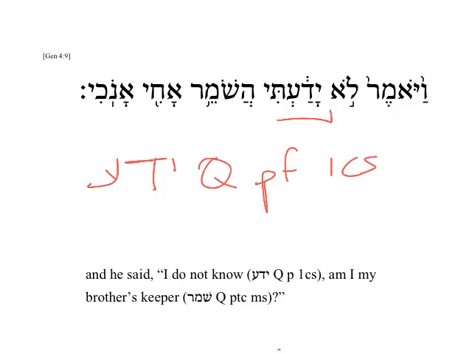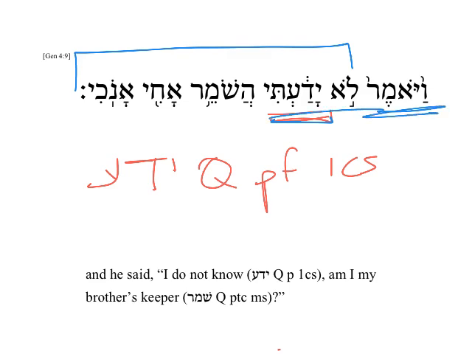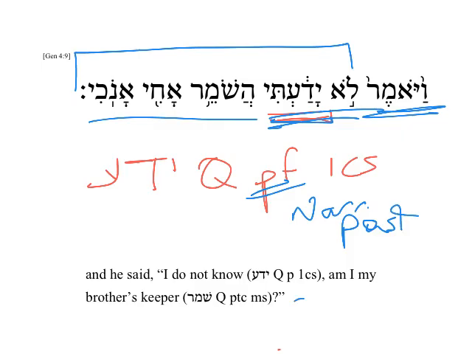Now if we just had this word by itself, if that's all we had, yadati, we would translate it I knew or I have known. But because it's in direct discourse, and he said, I do not know, we wouldn't say it here in past tense, I have not known, or I did not know. It's, I do not know. Am I my brother's keeper? So again, whether the perfect verb is set in narration, then we typically will default by making it past tense. But if it's in discourse, we have to decide. And in discourse, a perfect verb will often be in present tense.